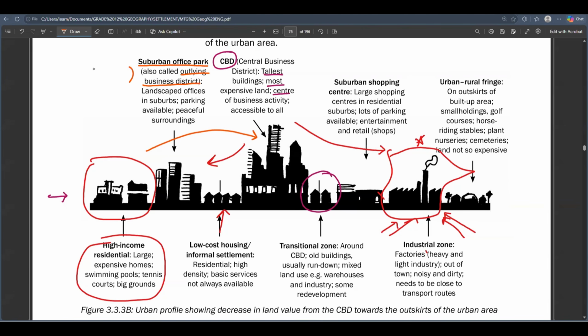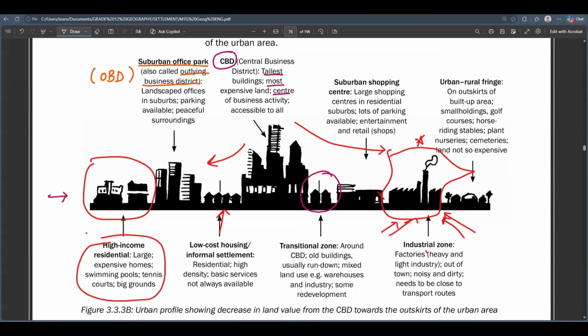So we've got a CBD, and we've also got an OBD. The CBD is where everyone goes to buy goods, and there's a lot of business activity.